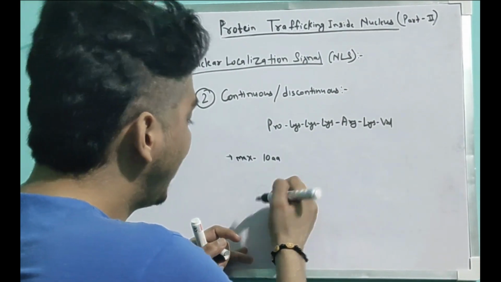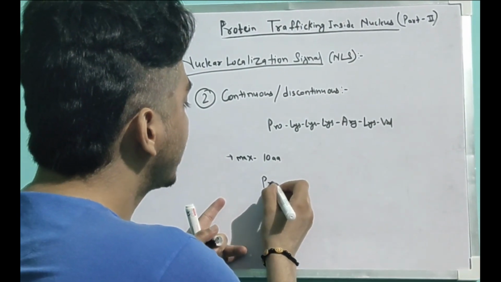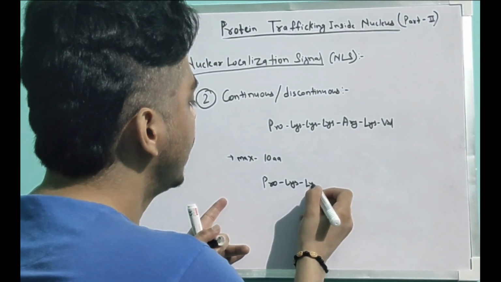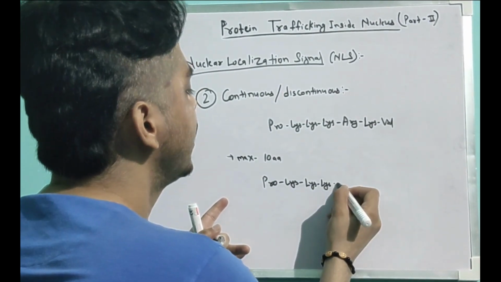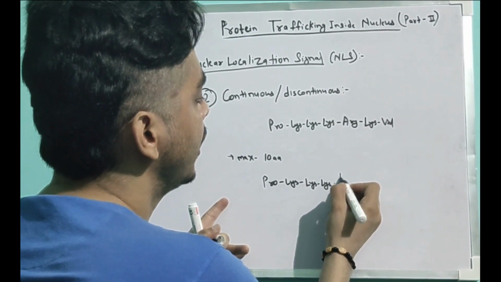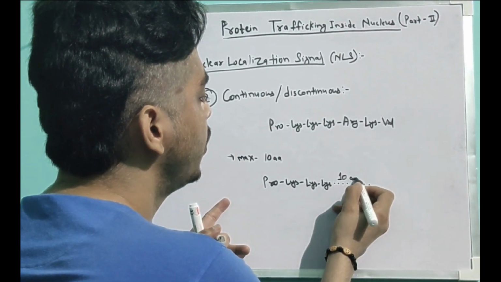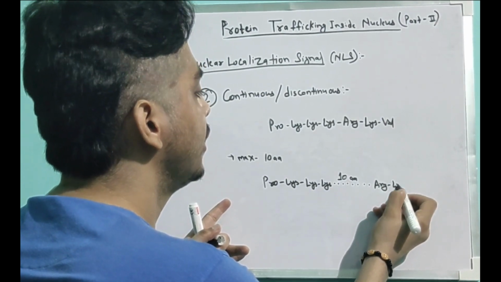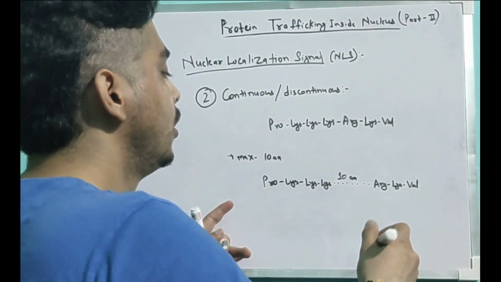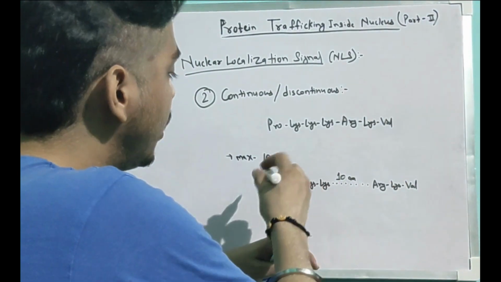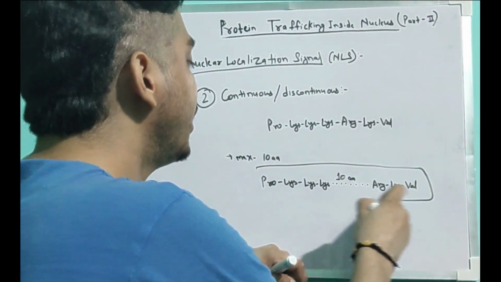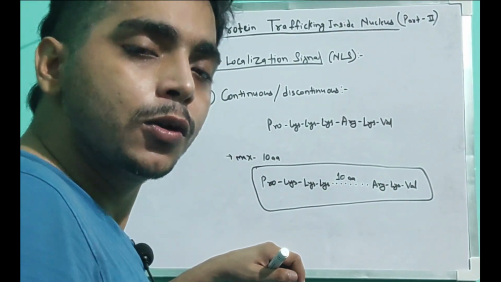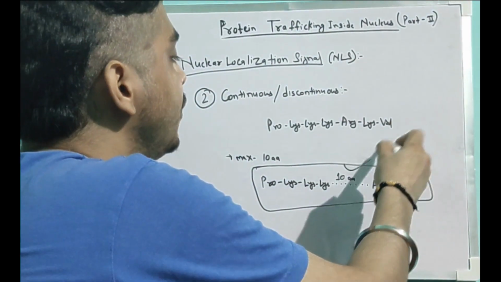For example, if I have the sequence proline, lysine, lysine, lysine, and then any 10 amino acids in between, and then arginine, lysine, and valine. Because this sequence is interrupted by 10 amino acids, will it be able to move inside the nucleus? Yes, it will be.